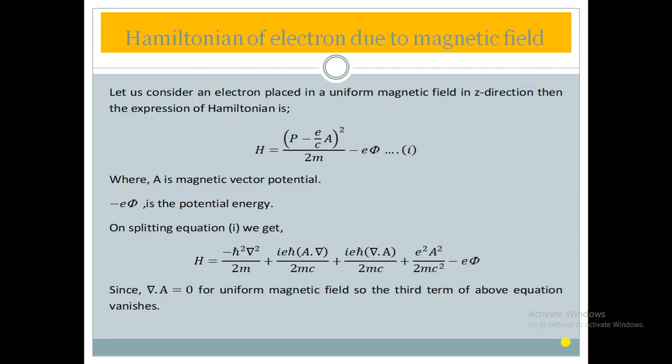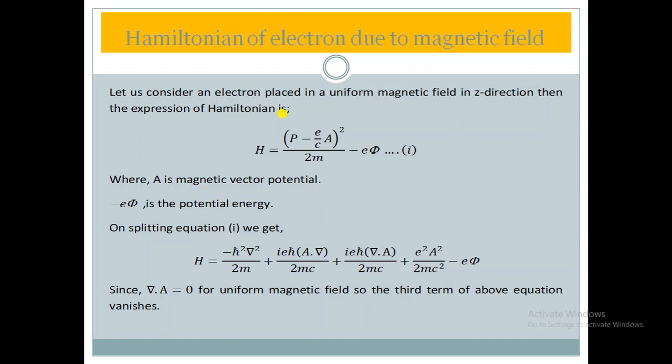First I will discuss the Hamiltonian of an electron due to a magnetic field. You can see here. Let us consider an electron placed in a uniform magnetic field in the z direction. Then the expression of the Hamiltonian is simply, we know that for a conservative field, or when the potential is independent of velocity, in such a condition the Hamiltonian is simply the sum of kinetic energy and potential energy of the system.